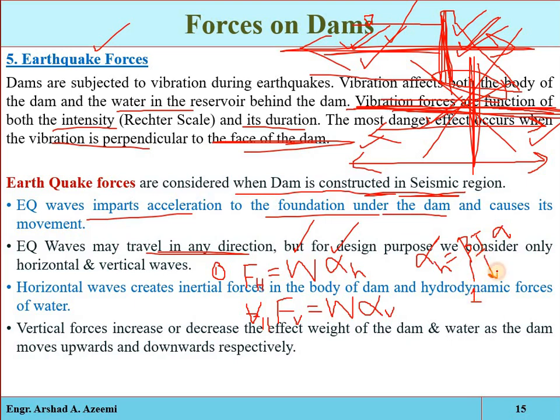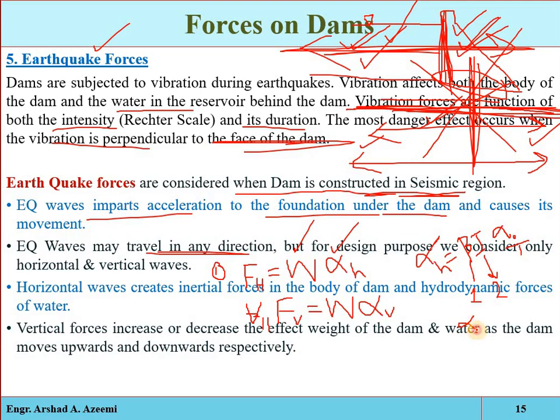I is the importance factor, the value of which is taken as 2 for dams. And alpha naught is the basic seismic coefficient, and its value will be taken from the seismic maps. For the whole earth seismic maps are available, so alpha naught will be taken for the specific site where you are constructing the dam structure. Its value will be taken from the seismic map.